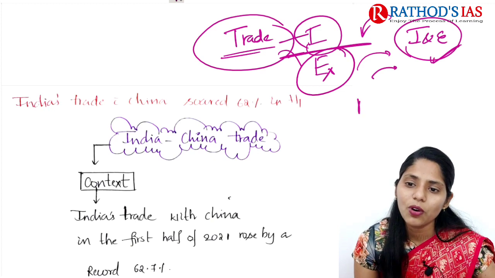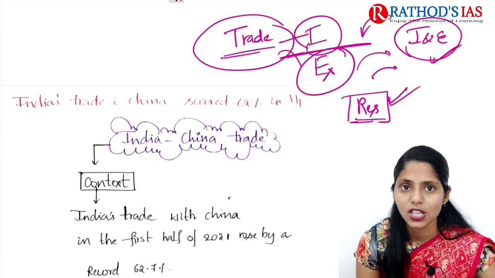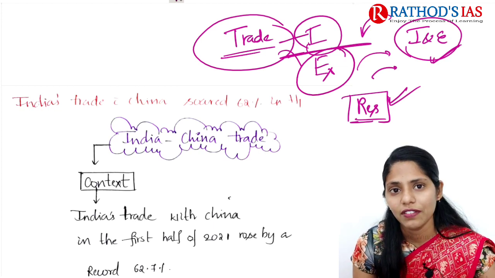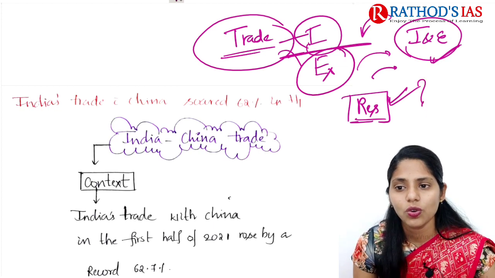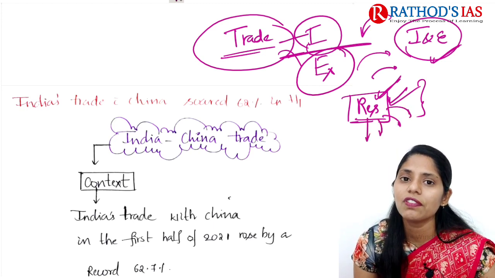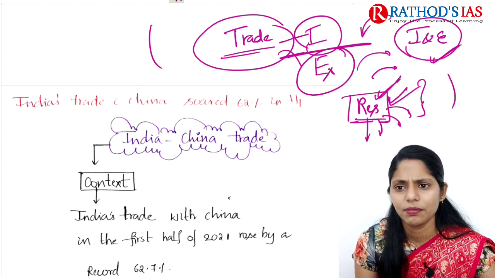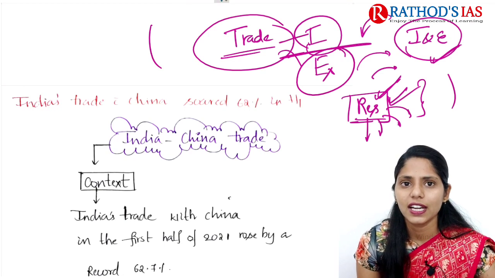For example, if you are talking about resources, in some areas we have a huge amount of resources and in some areas we have a deficit. So wherever the resources are very high, they need to be transported to other countries. That will be helpful for the overall development of the world. So this is about some brief background. And now let us see the context.